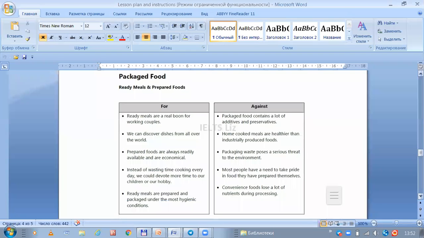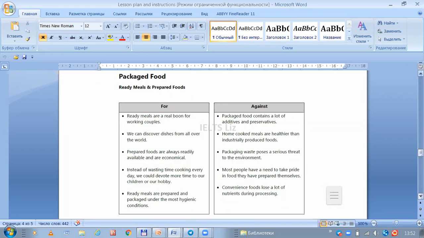Against part says, packaged food contains a lot of additives and preservatives. Yes, we can discover dishes from all over the world. Home-cooked meals are healthier than industrially produced foods. It's also clear, yes, homemade foods are healthier and tastier compared to industrially produced processed packaged food. Prepared foods are always readily available, are economical.